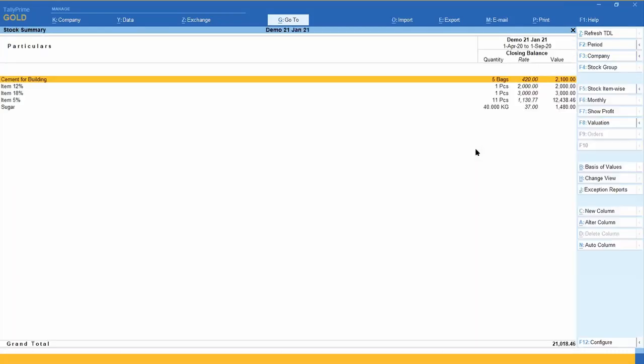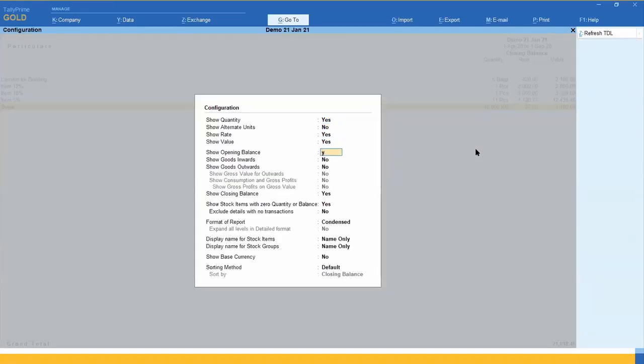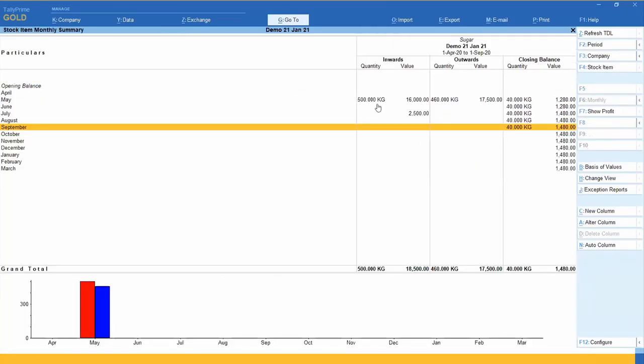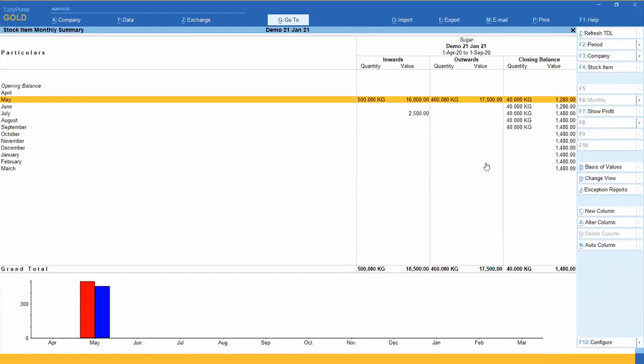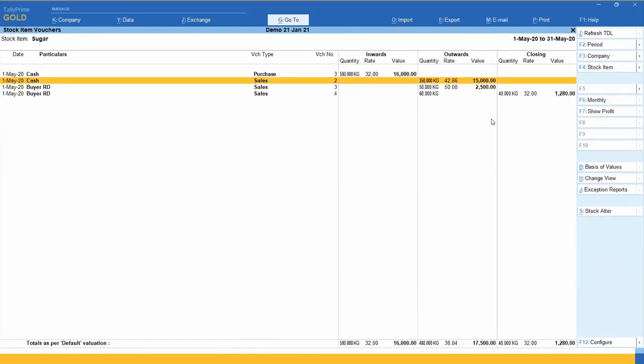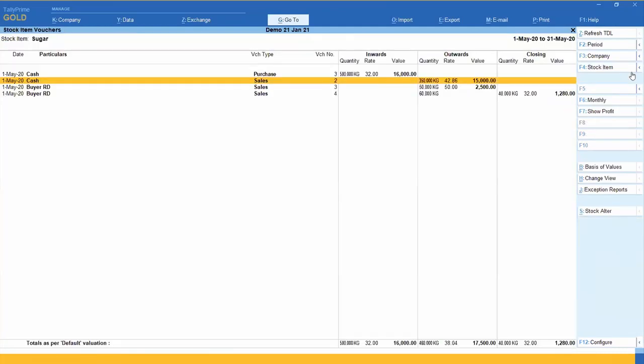See here, sugar. So I will just press F12, opening stock, inward and outward. What happens? See here, 500 quantities are purchased, and 350 is sold. Actually, if I press enter on that invoice, you can see 300 quantities sold, but 350 is outwarded. Now, the question is, what about the free quantity? How to find that free quantity?